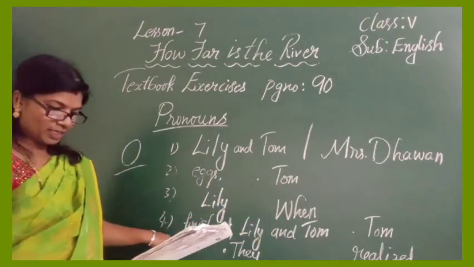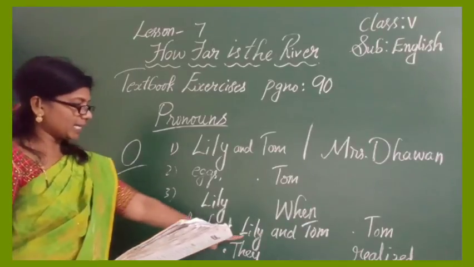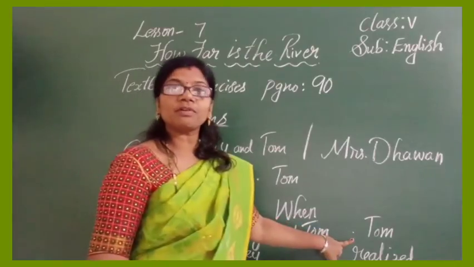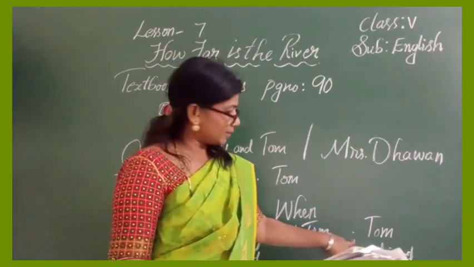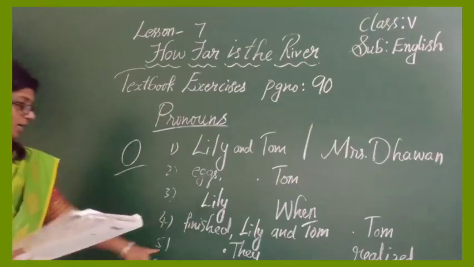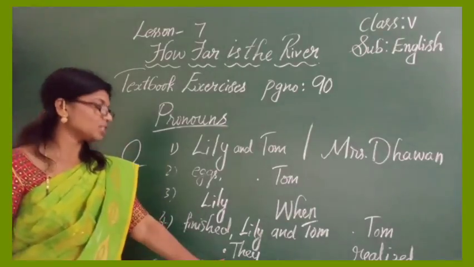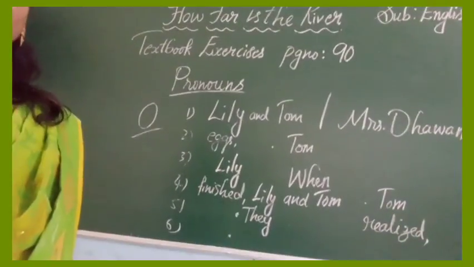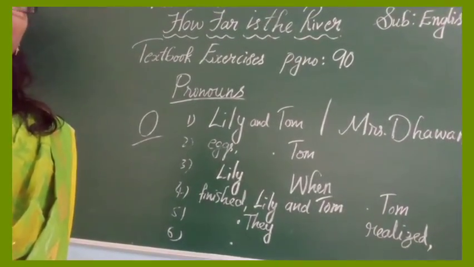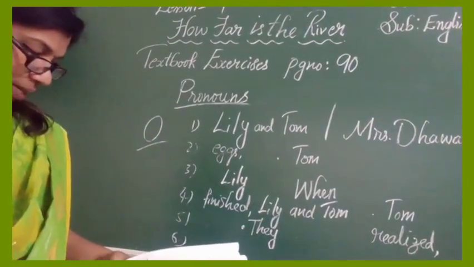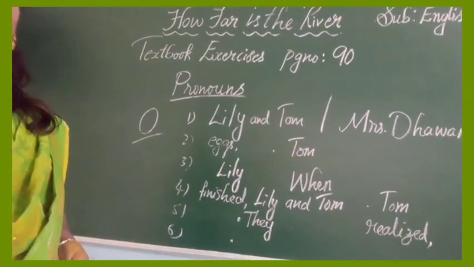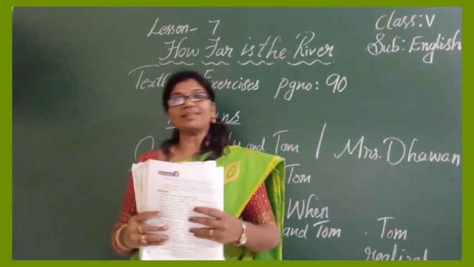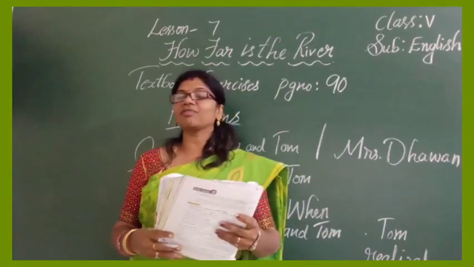Fourth line, after finished, comma, and Lily capital letter and Tom T capital letter. After cookie, put full stop in the fourth line and then start with Tom capital letter. Fifth line, after cookies, put full stop and start with they capital letter. And then last one, they had forgotten to add sugar. Put full stop. Before I end, let's read. We did only capital letters and full stop, and we didn't understand the paragraph thoroughly.